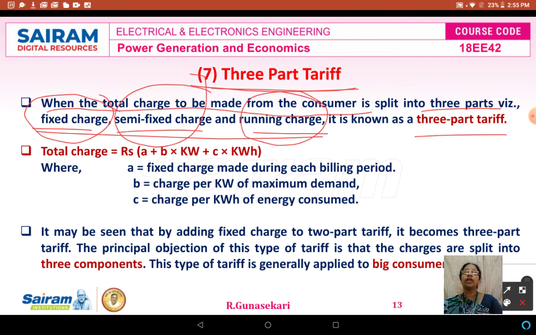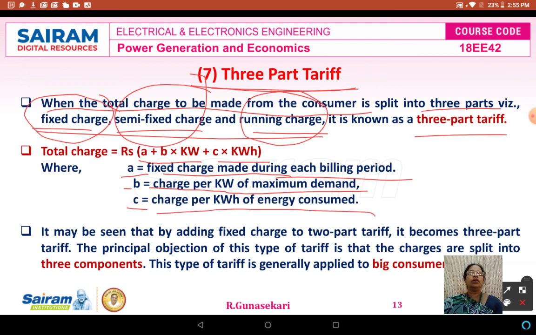How do we calculate the total charge for the three-part tariff? It is Rupees A plus B times kilowatt plus C times kilowatt-hour, where A is the fixed charge made during each billing period, B is the charge per kilowatt of maximum demand, and C is the charge per kilowatt-hour of energy consumed by the consumer.